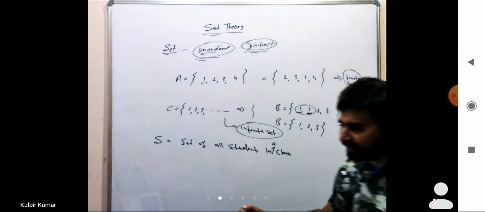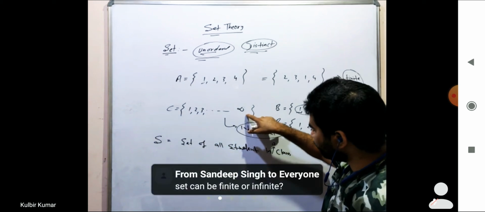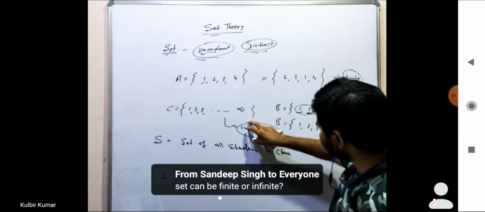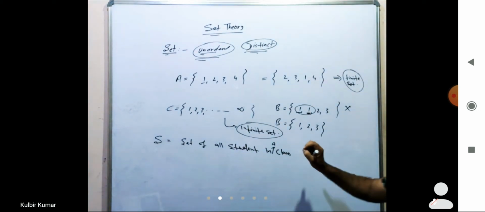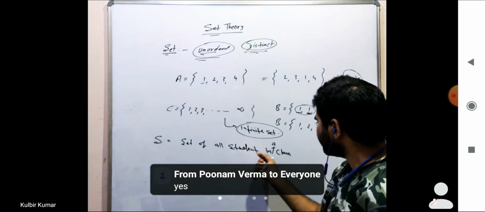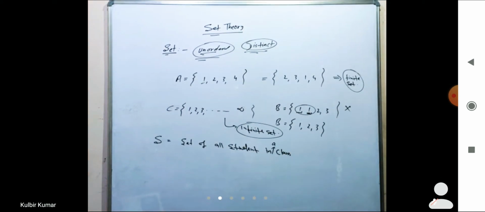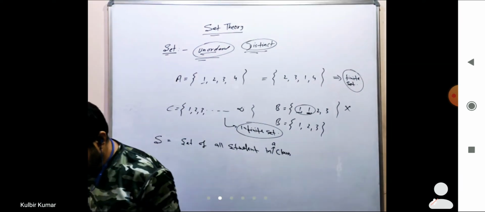Another set is given as this one. It is 1 2 3 4 and so on to infinity. So this one is also a set, and what type is it? It is an infinite set, right? Next is S equal to the set of all students in a class. This is also a set. Till this part, confirm whether it is fine or not.